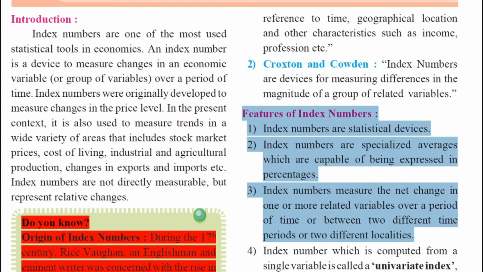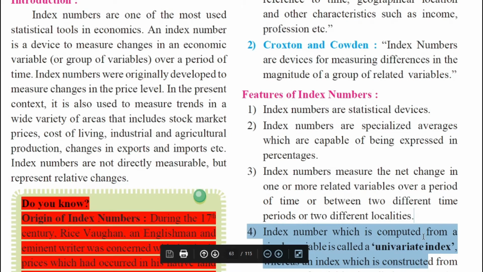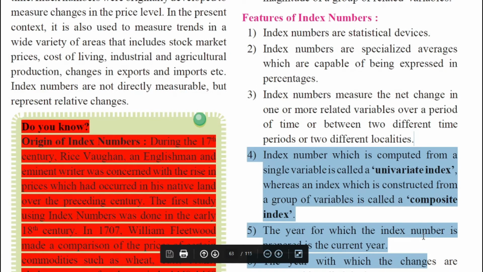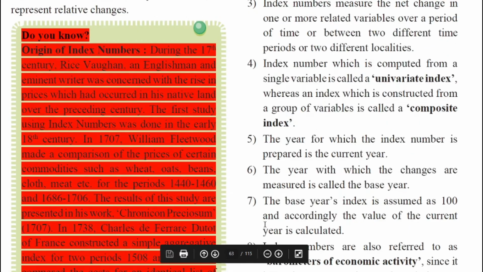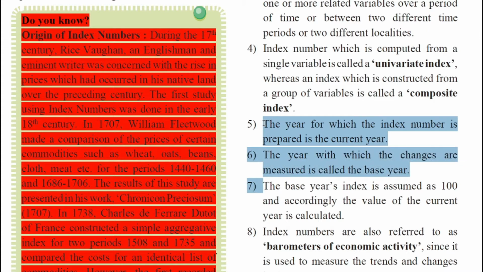Similarly, my dear students, when we are calculating an index number for a single variable, it is called a univariate index, whereas when it is for a group of variables, it is called a composite index. We also learn through the features of index number that the year for which the index number is prepared is the current year, and the year through which the comparisons are done is the base year.